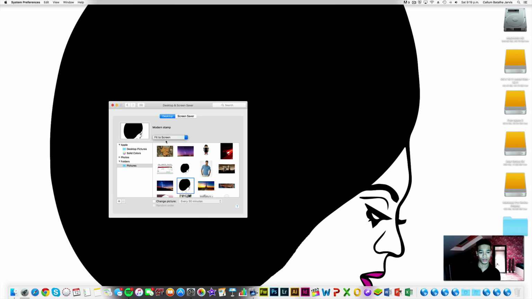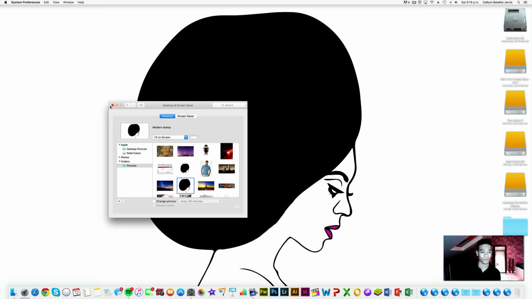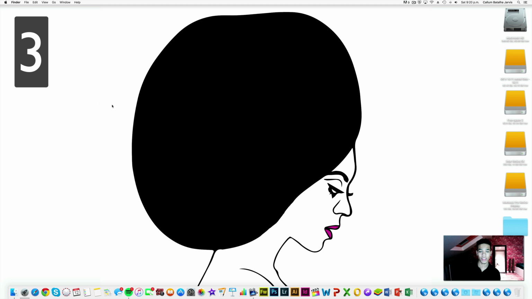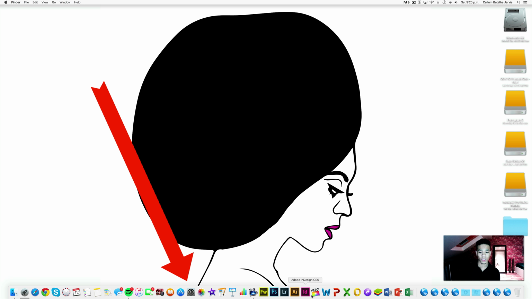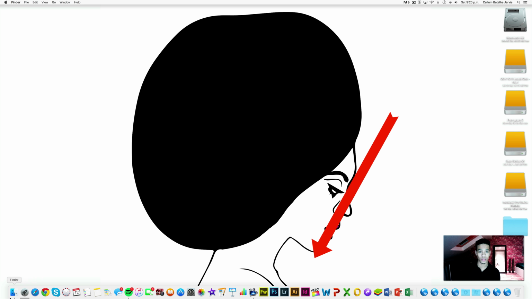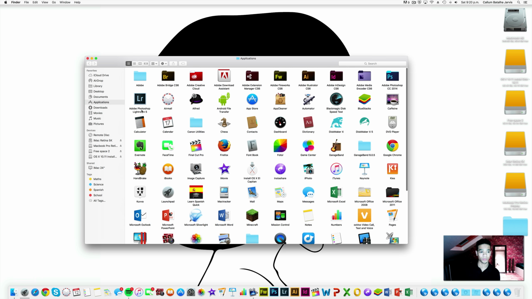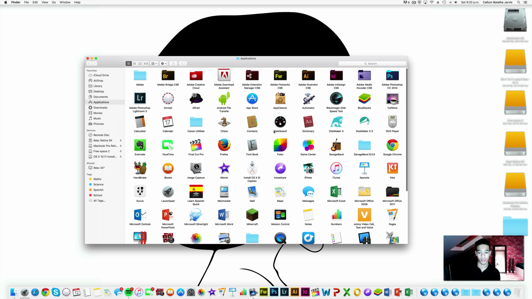To make this better. Number 3 is adding programs or applications to your dock. By dock I mean this thing at the very bottom here. To do that, you go into the Finder, go to the Applications folder, and you find a program that may not already be in your dock.